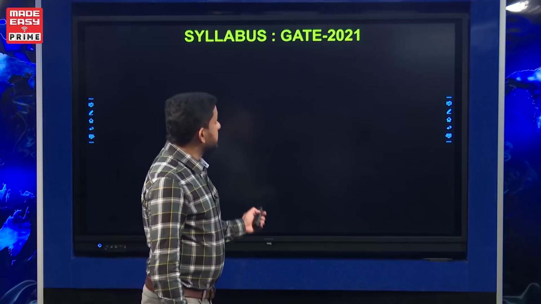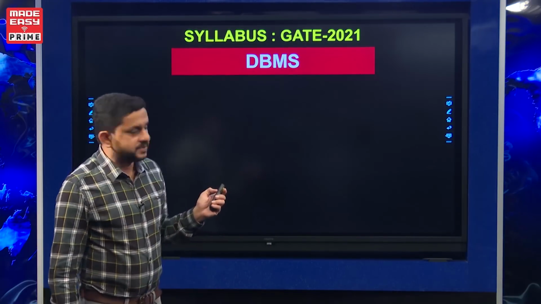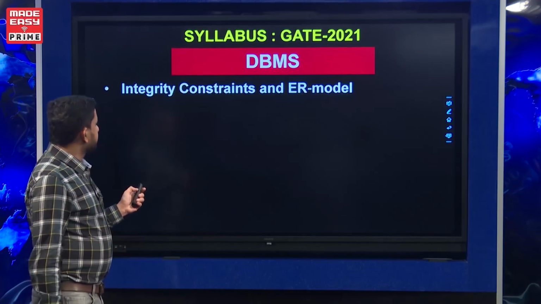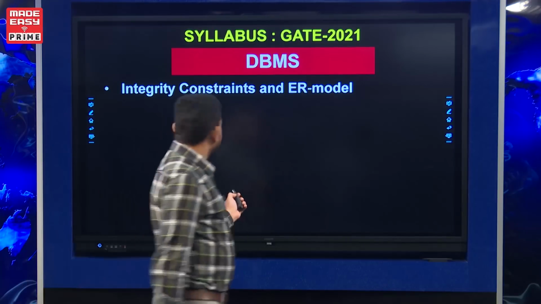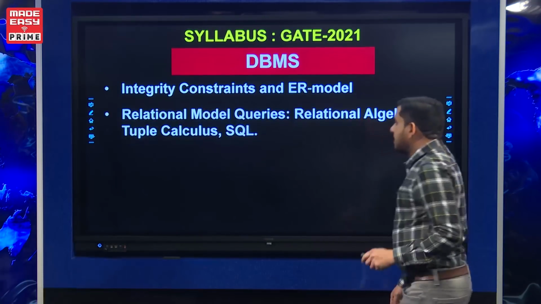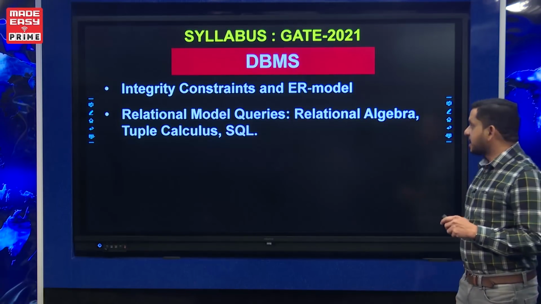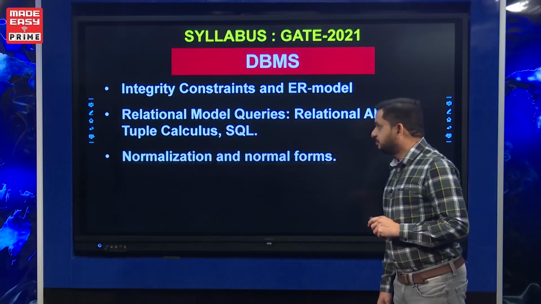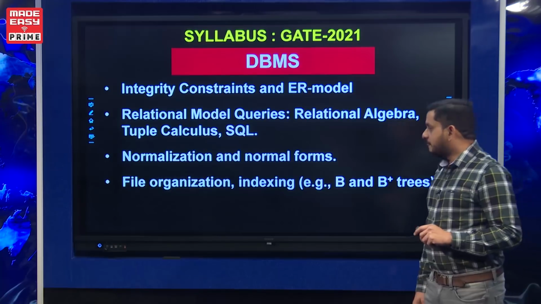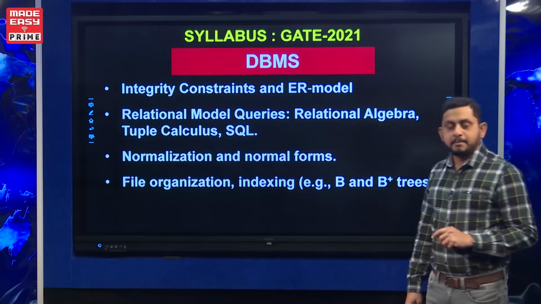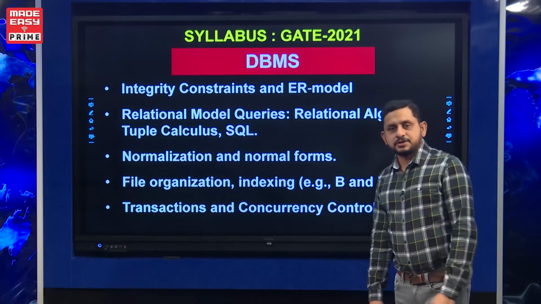So the syllabus of GATE 2021 as part of the DBMS subject. Integrity constraints and ER model, one topic, and relational model, queries, relational algebra queries, relational calculus queries and SQL, normalization and normal forms, and file organization, indexing, B tree and B plus tree, and transaction and concurrency control.